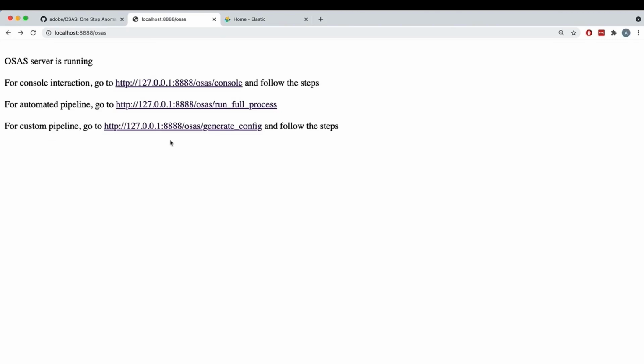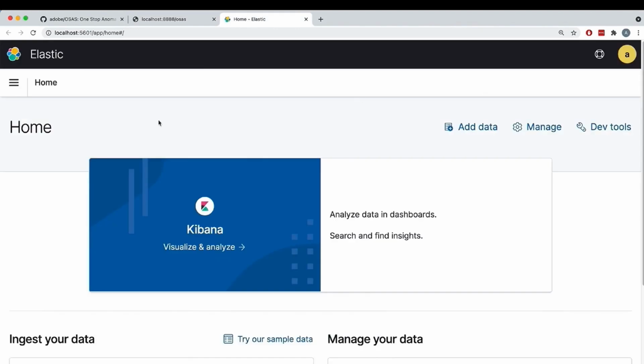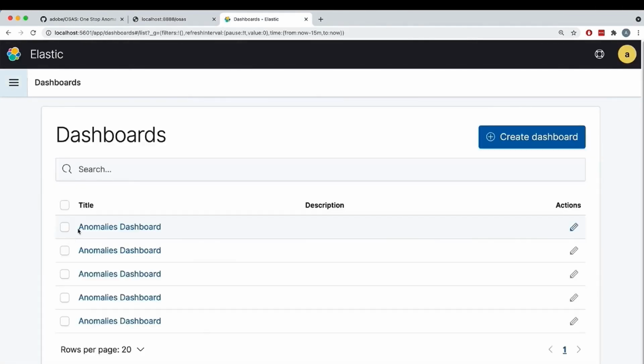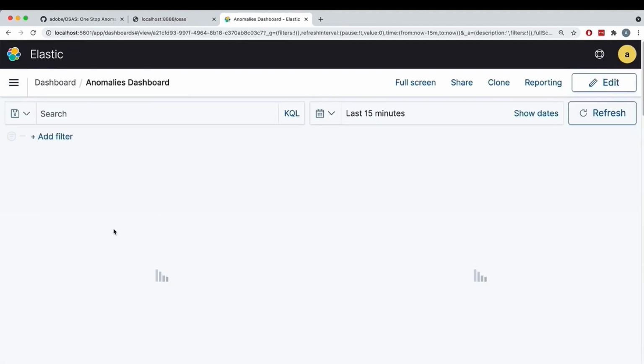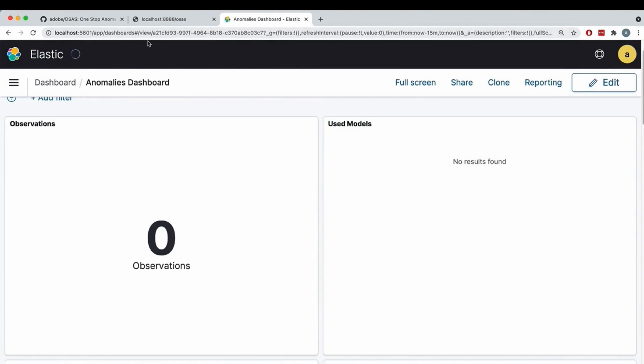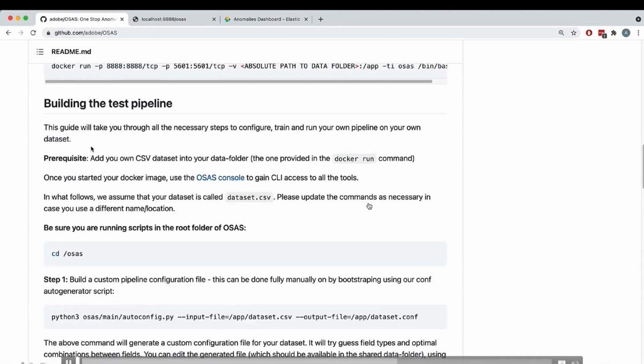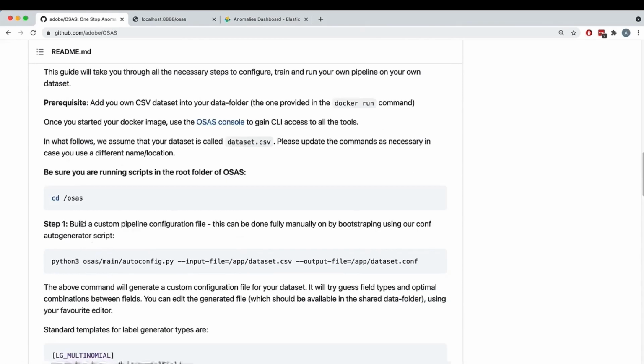We also have a default installation of Elasticsearch, as I mentioned. The only customization is actually the dashboard, and we have a dashboard made expressly for OSAS. So basically, when you execute it and push data, that dashboard is going to auto-populate really, really nice. So now we're going to speak about the 3 steps you have to do in OSAS. First of all, you have to run the autoconfig.